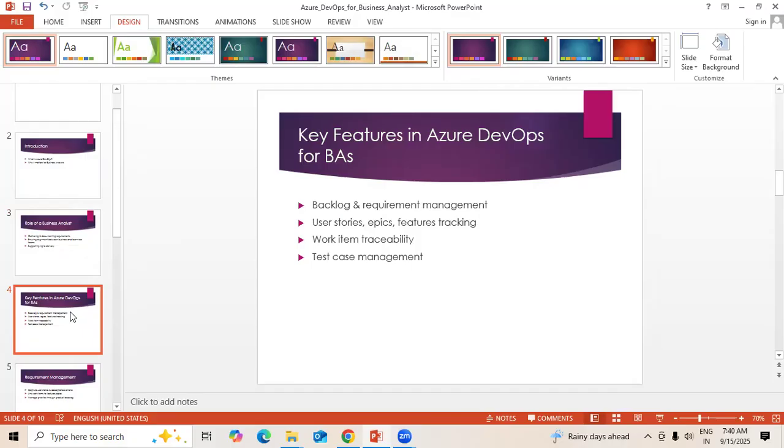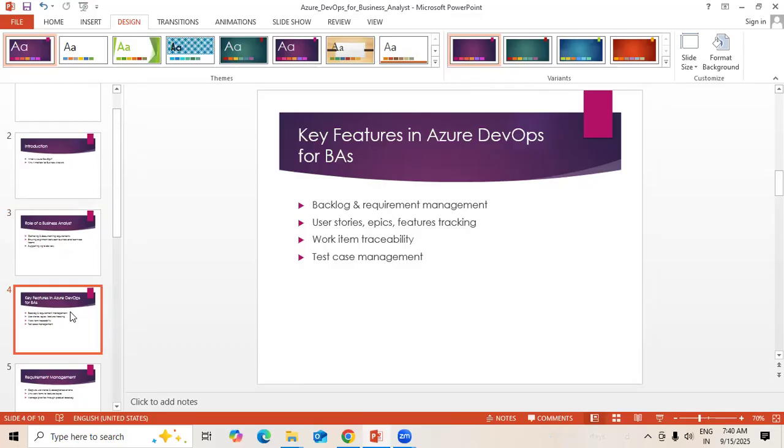We can write user stories and epics. Next, work item traceability: by creating data pipelines, which is a CI/CD process, continuous integration and continuous delivery, work items can be traced easily. We can even manage test cases.